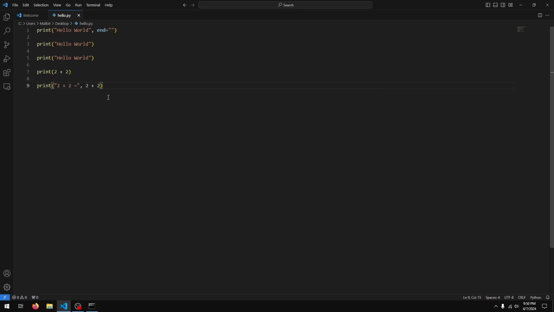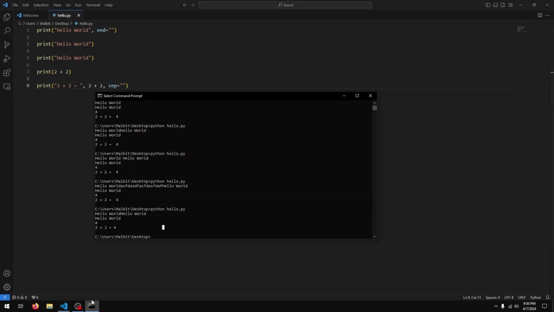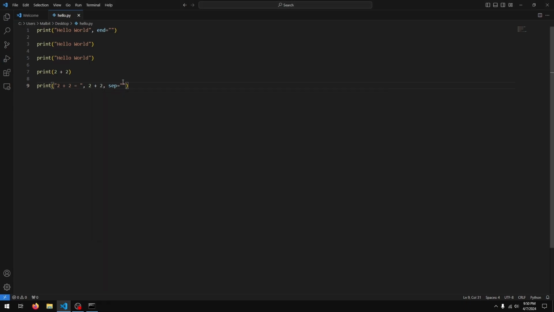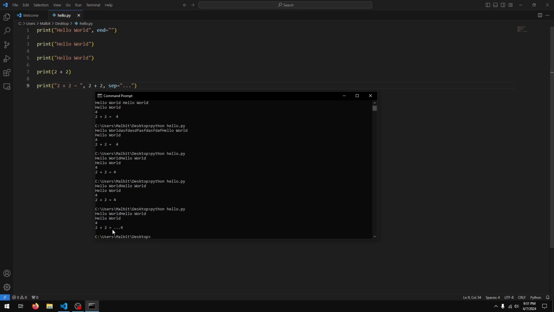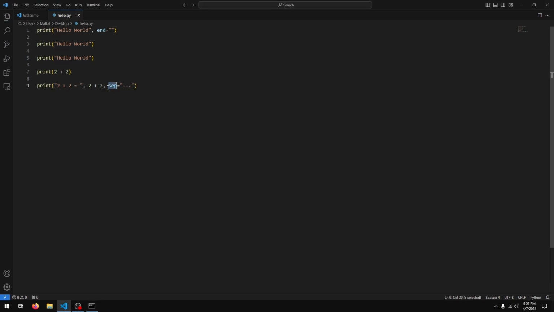Another thing you can do is, if I bring this back, I can actually just say comma sep equals empty quotes, and now you'll see that we no longer have that second space. Once again, you can put whatever you like here, so I can just put like ... and you see we get ... So basically sep tells Python what to use between the expressions before and after the comma.